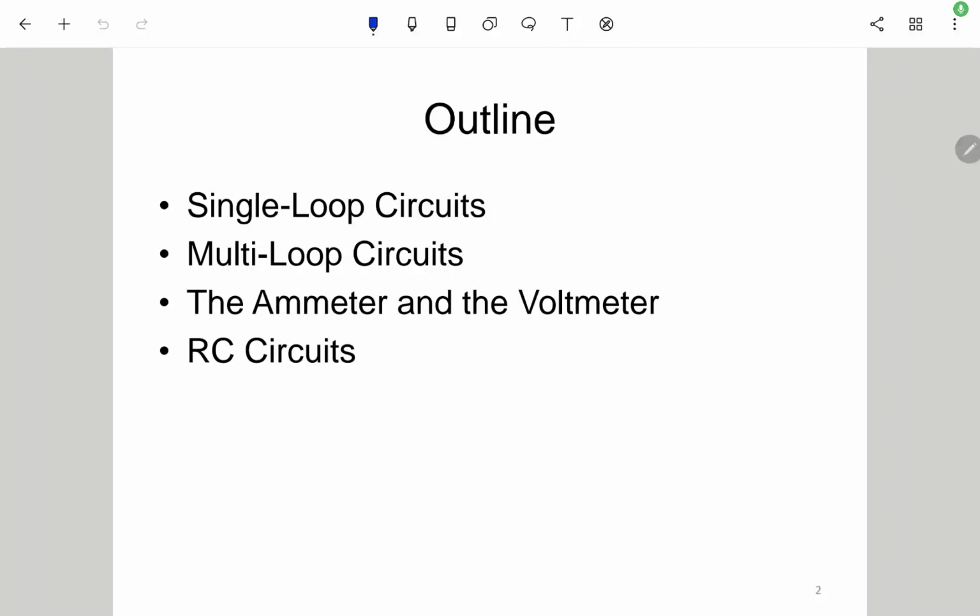This is the outline for chapter 27 about the circuits. So we will talk about the single loop circuit, the multi-loop circuit, and the ammeter, voltmeter. Although some of the content in chapter 30, we already have talked about the ammeter, but here we would like to talk about it again, and then we will also talk about the RC circuit.